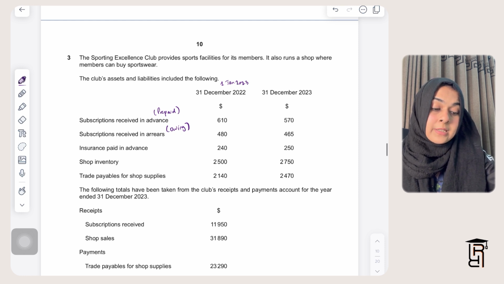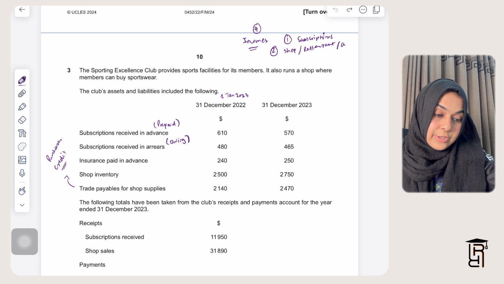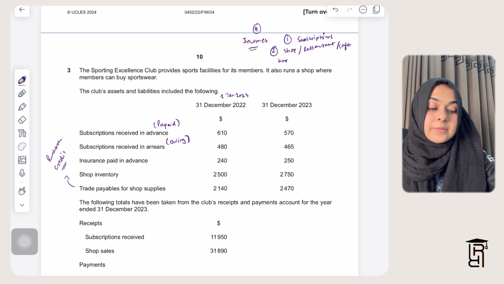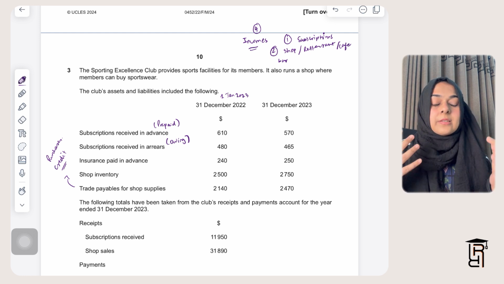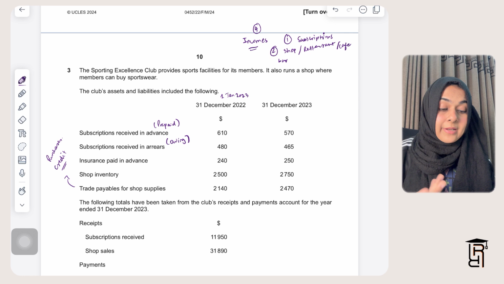Number 2 is either a shop or a restaurant, or a cafe in certain questions, or a bar in some questions. That will be in any question. Like the club can have some bakery inside the club, where the members can have the bakery items.